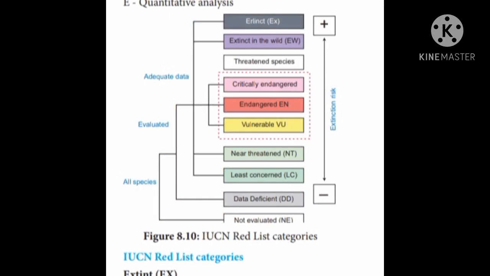You can find the various categories. We call them red list categories, and based upon these categories, the plants or animals are considered, what level they come under, and what intensity is needed in conserving the plants. So this is a catalog for the conservation of plants given by IUCN.